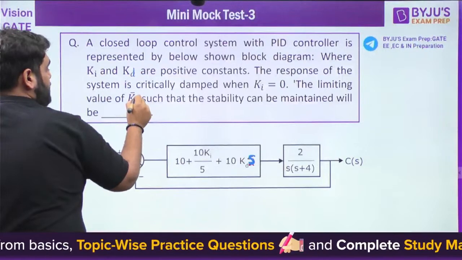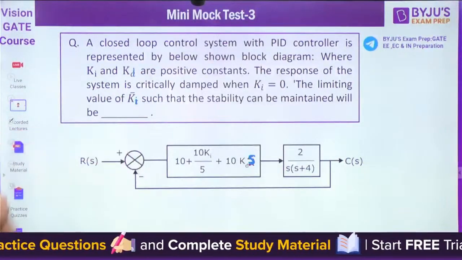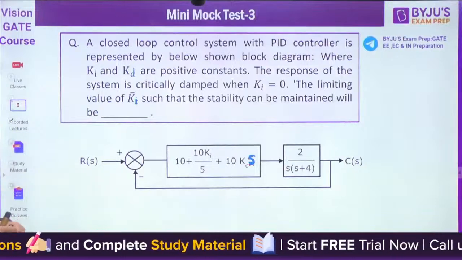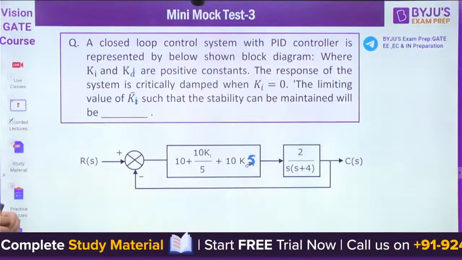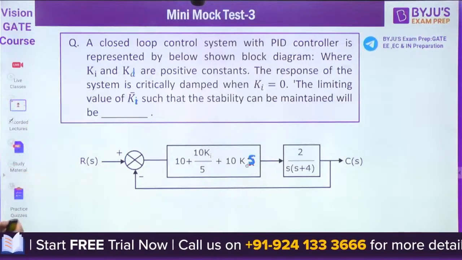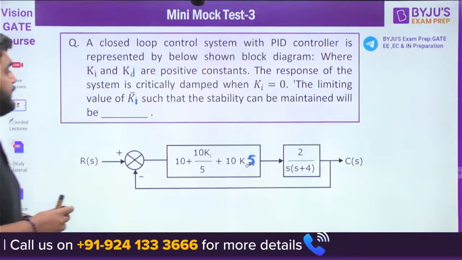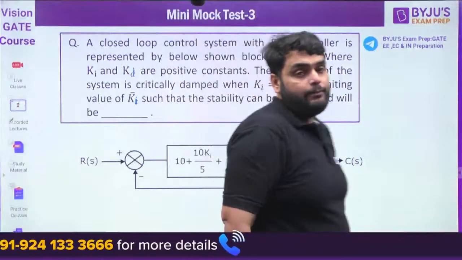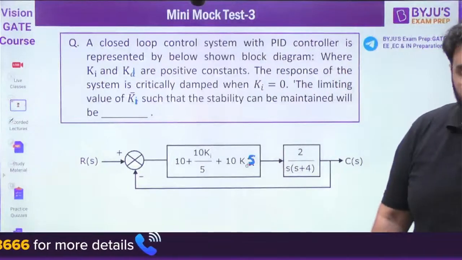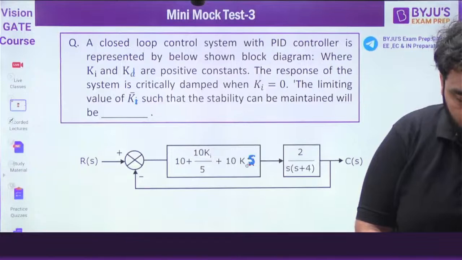There's a small typing mistake, but don't worry about it. We have a closed loop control system with PID control represented by the diagram shown below, where Ki and Kd are positive constants. The response of the system is critically damped when Ki equals 0. Find the limiting value of Ki such that stability can be maintained. Let's try to solve this question.